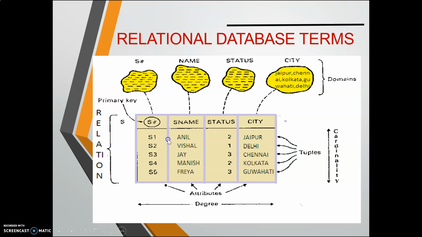Here Jaipur, S1, Anil 2, Jaipur, this is a tuple. S2, Vishal 1, Delhi, all these are tuples. And how many tuples are in this relation? That is the cardinality. Cardinality means the collection of multiple tuples. When we are talking about the attributes, there are 4 attributes. And what are the names of those attributes? S hash, S name, status, city. All these are the names of the attributes, and the total number of attributes, that means the degree, specifies how many attributes are in this table. This is a relation or a table.